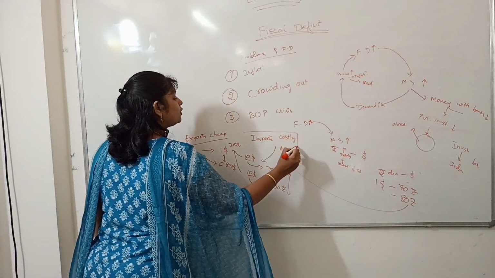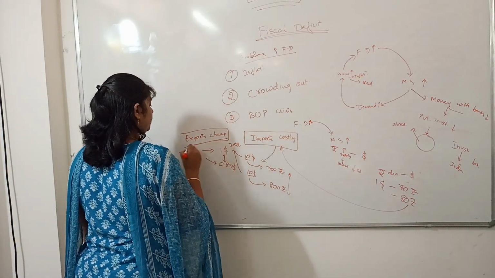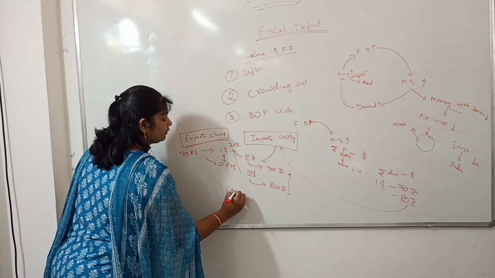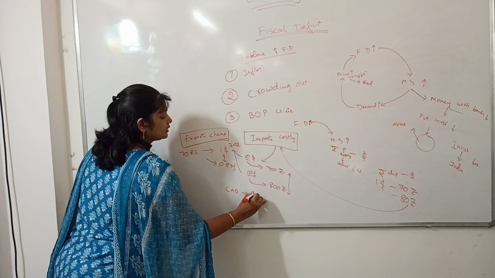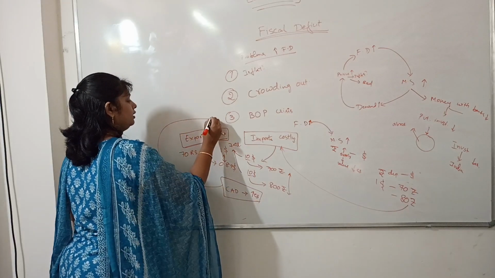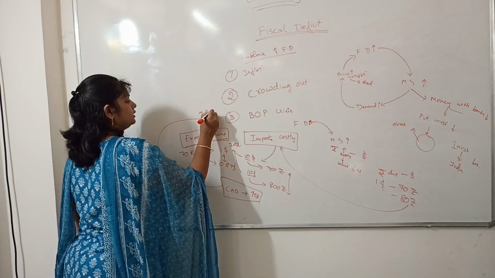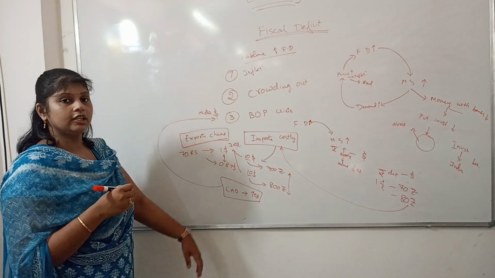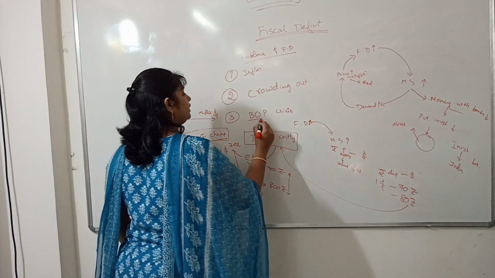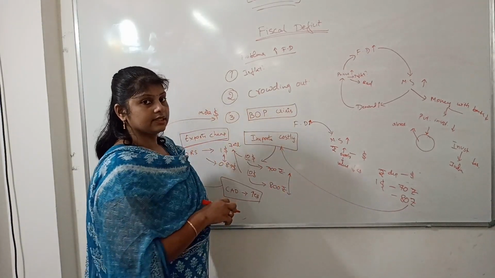With imports becoming costly and exports becoming cheap, our current account deficit would be increasing. So we need more dollars to pay our current account deficit. That is nothing but a balance of payment crisis.